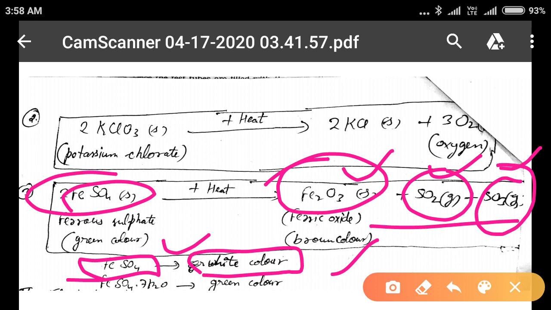So this is also an example of thermal decomposition reaction.